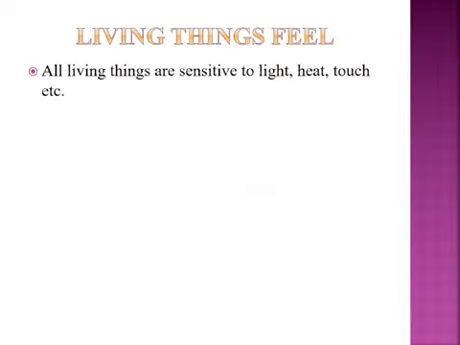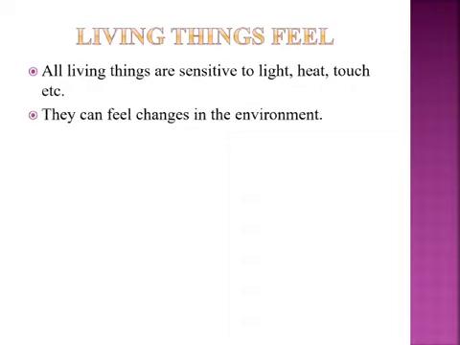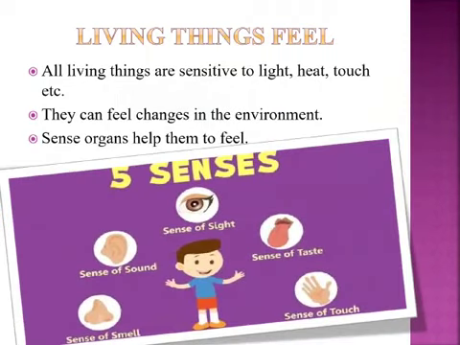The next feature is living things feel. All living things are sensitive to light, heat, touch, etc. They can feel changes in the environment. Sense organs help them to feel. We can feel these changes by our five sense organs. They are eyes, which help us to see; ears, which help us to hear; nose, which helps us to smell; tongue, which helps us to taste; skin, which helps us to feel the touch.